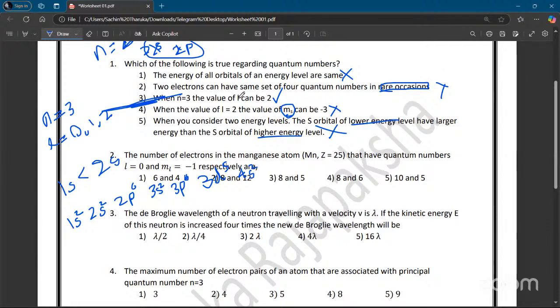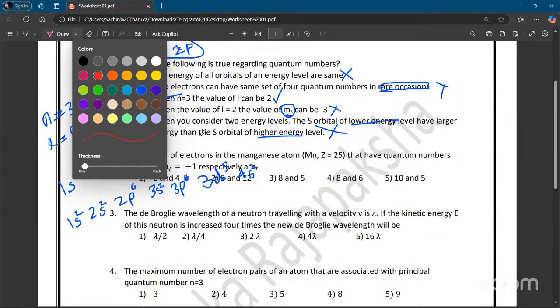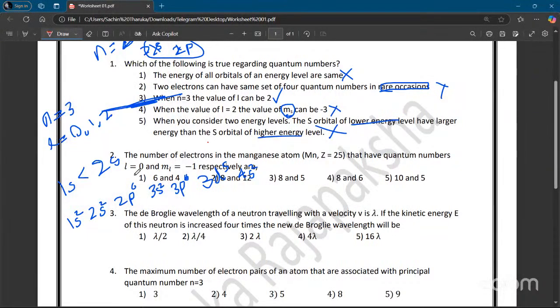Now what are they asking? L equals 0 means you can take the s orbitals out: this one, this one, this one, and this one. How many? There are 2 here, 2 here, 2 here, and 2 here. So 2 and 2 is 4, plus 2 is 6, plus 2 is 8. So you can eliminate the first answer and the last answer. It should be 8. This answer and this answer both have 8.